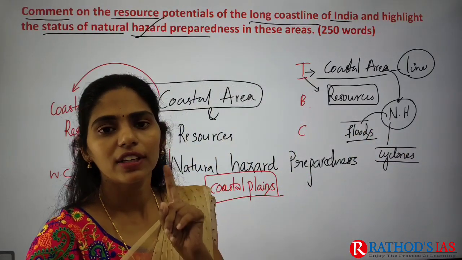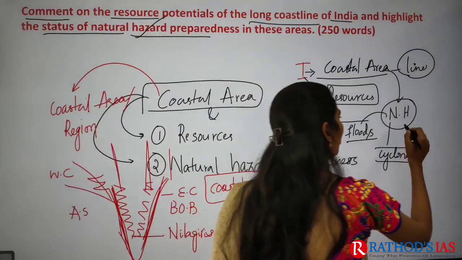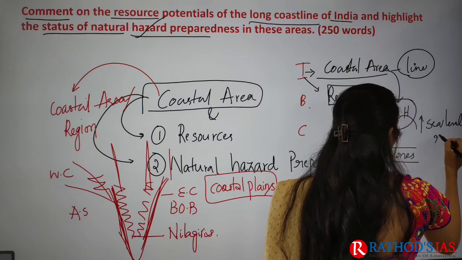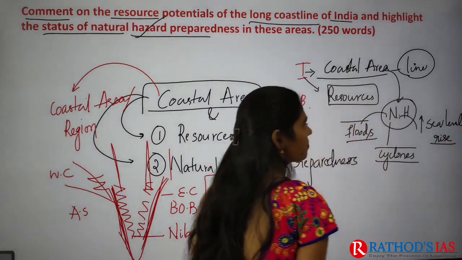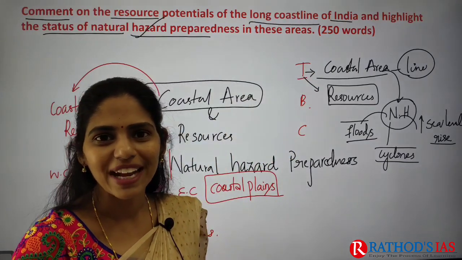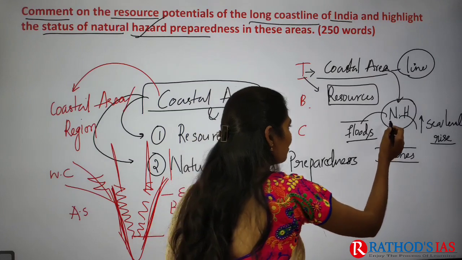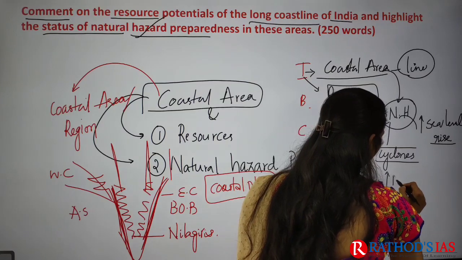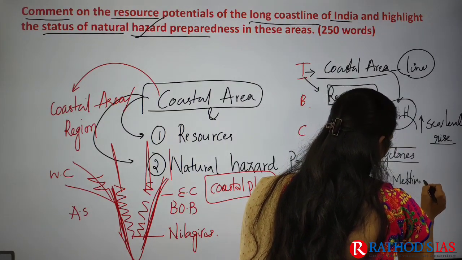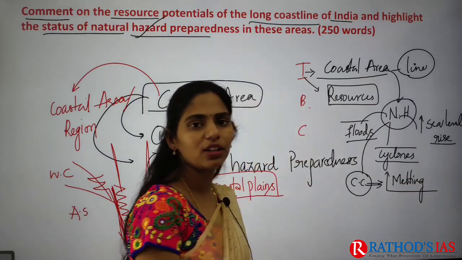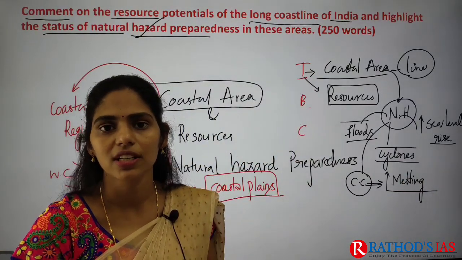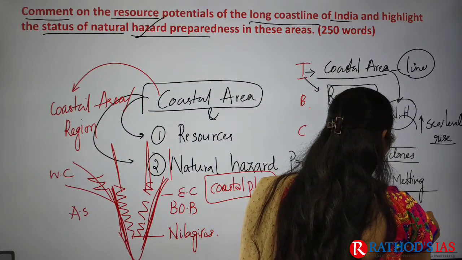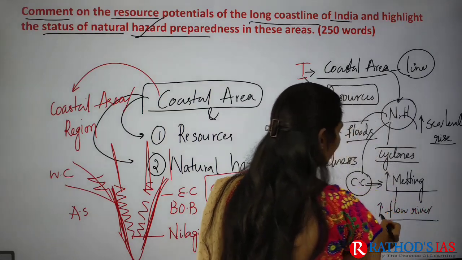And now, because of climate change, one more problem we are seeing is sea level rise, right? And one more problem we are seeing in these coastal areas because of climate change is increased melting of glaciers. Because of the increased melting of glaciers, especially in the Himalayas, there is increased flow in the rivers.